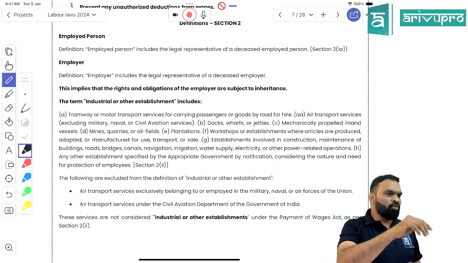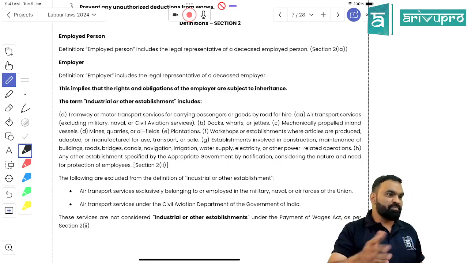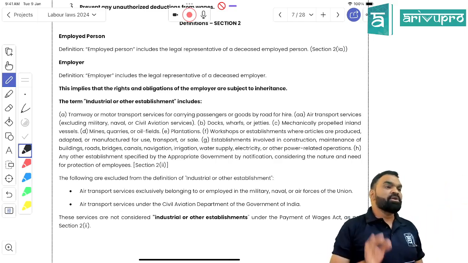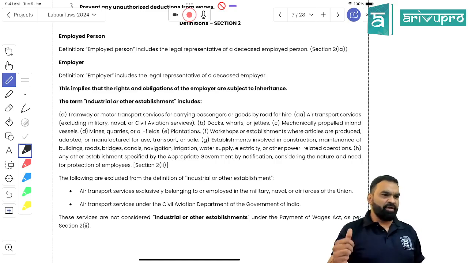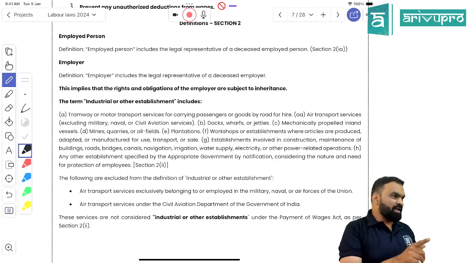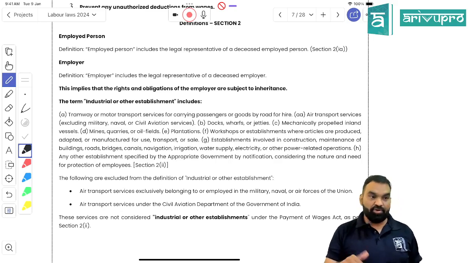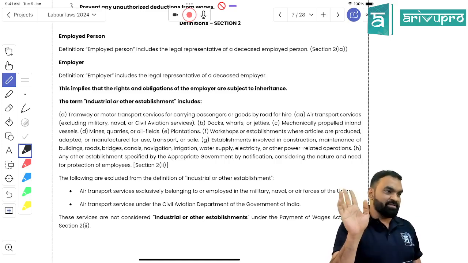So if you go through the first 3-4 points, can I say that all transportation nature of business would be covered under industrial establishment? Can I say that, students? Yes. In a very simple manner, in the first 3 lines they have included airways, roadways, or waterways, right? So can I say that all kinds of transportation would come under the definition of industrial establishment? So if you are owning a transportation organization, or you are into a transporting business, you have to comply with Payment of Wages Act. Can I say that, students?